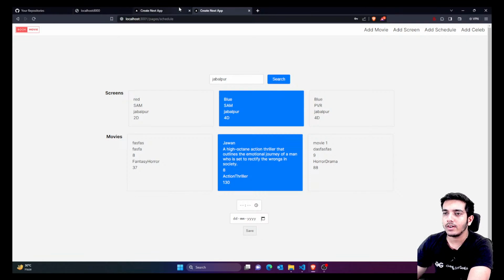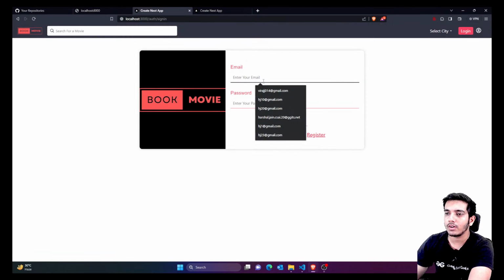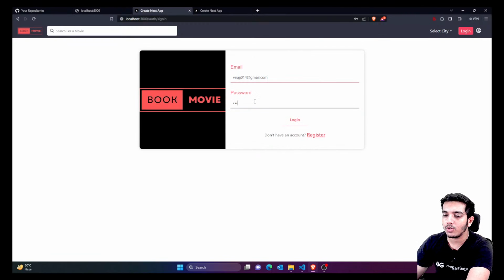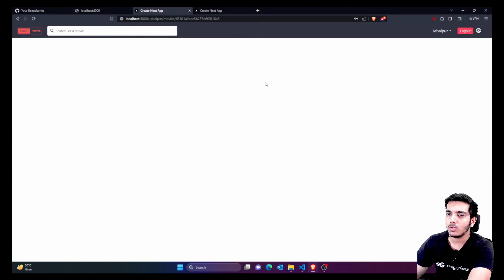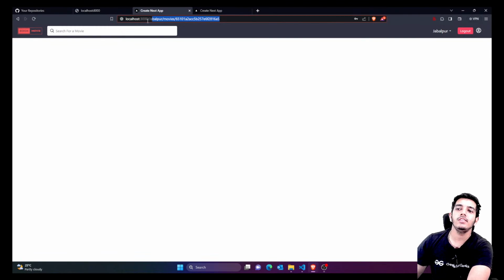But right now let's first of all continue with the front end, because we have to continue the front end part. So let's first of all log in. J123. The UI is very basic, but you can make your own UI better. I've just tried to clone a bit more of BookMyShow. Right now you can see we were on this page and we were getting the data in the console. We have to show that data on this page.